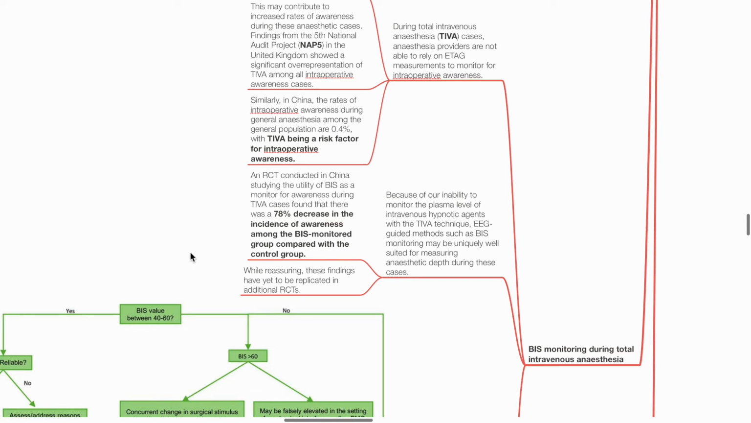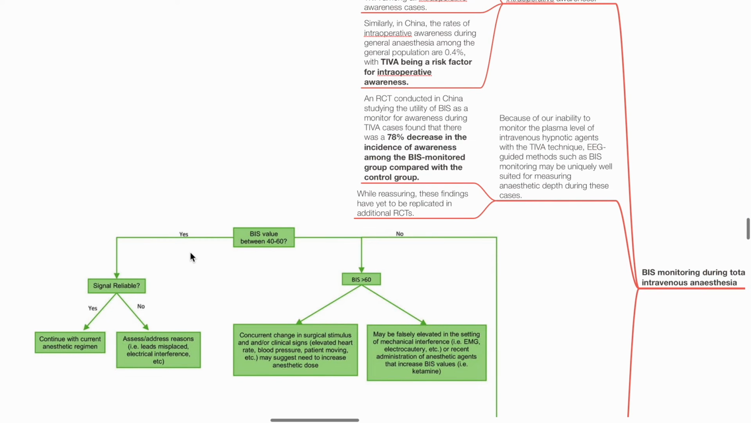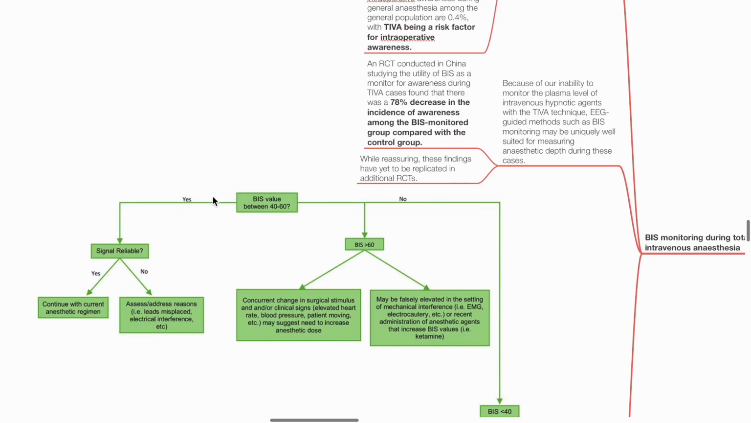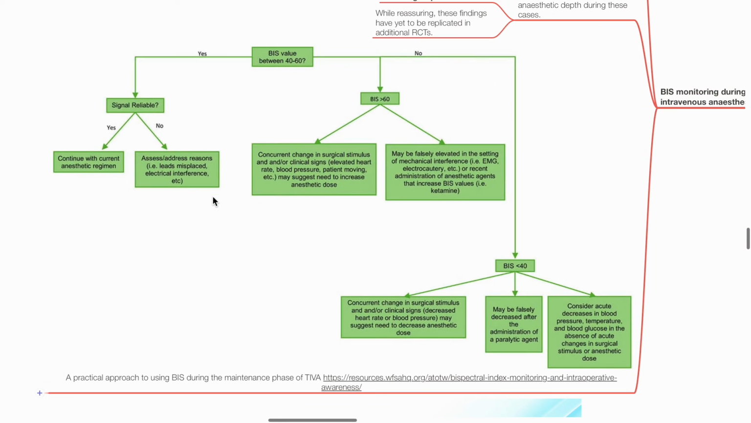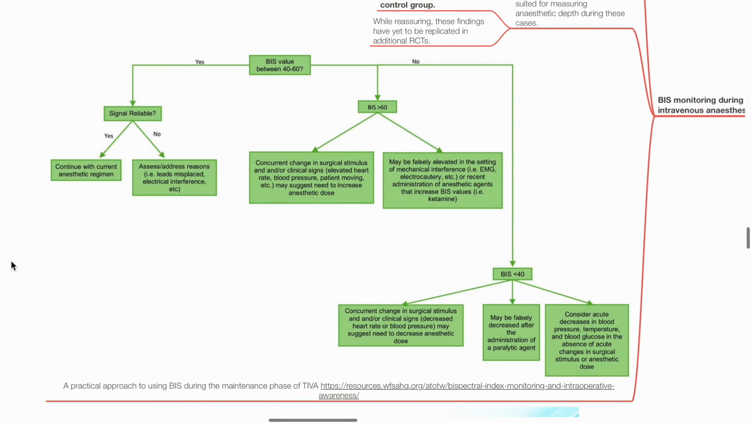An RCT conducted in China studied the utility of BIS as a monitor for awareness during TIVA cases and found that there was a 78% decrease in incidence of awareness among the BIS monitored group compared to the control group. While reassuring, these findings have yet to be replicated in additional RCTs. This algorithm shows a practical approach to use BIS during maintenance phase of TIVA.